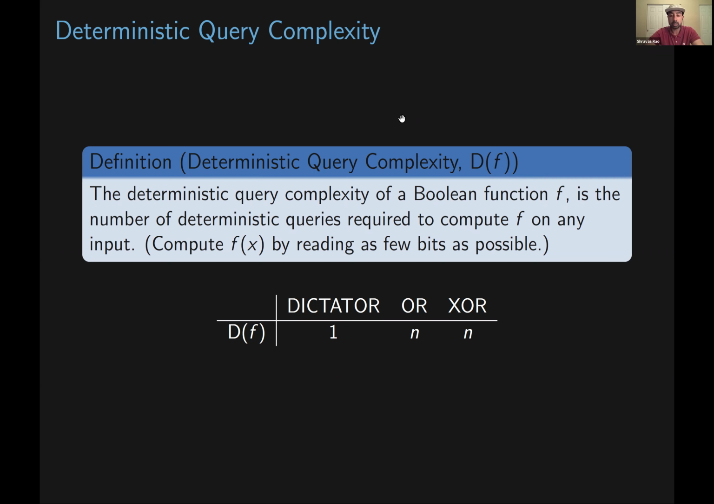For XOR, it's necessary that we look at all n input bits. Finally, the situation with OR is a little bit more complicated. As soon as we see a 1 in the input, we can output a 1. But if we're unlucky, the first n-1 bits that we read are all 0, in which case that last bit will still determine the output of our function. So in this case, the deterministic query complexity of OR is going to be n.